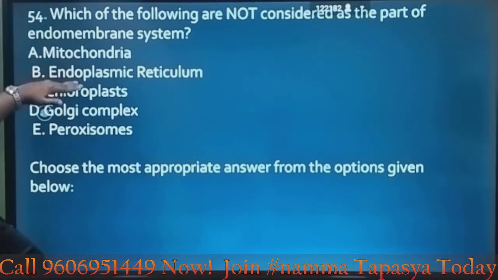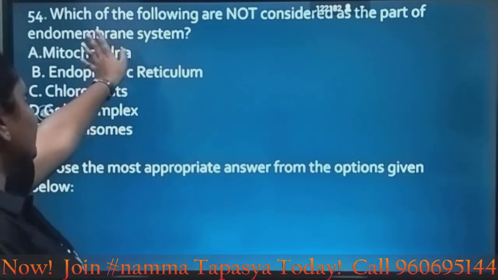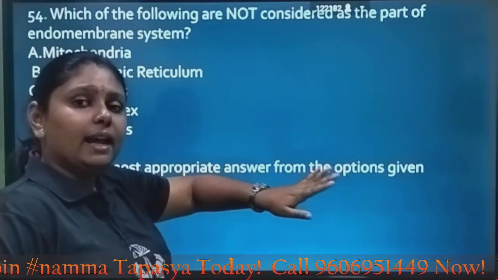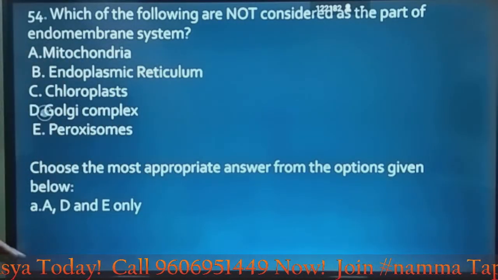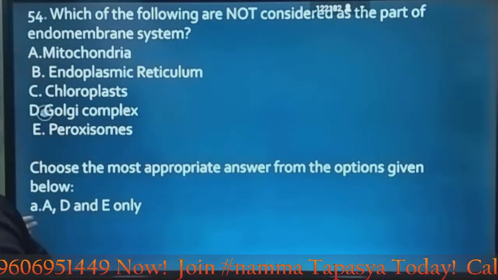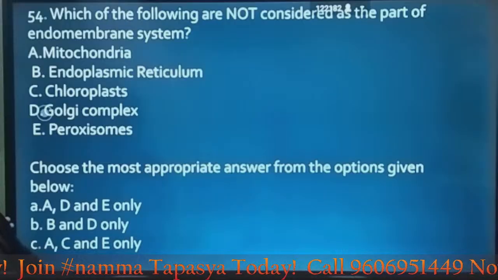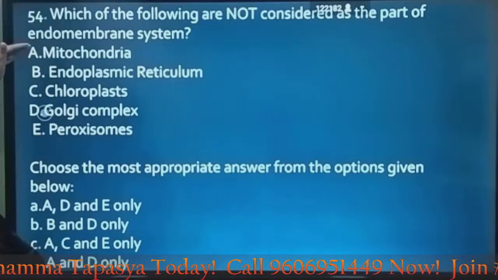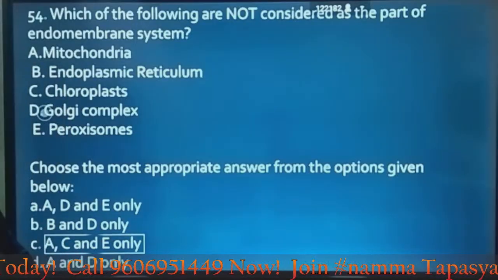But mitochondria, chloroplast and peroxisomes are not a part of the endomembrane system and are distinct in function. So let's look at the options. They are asking which are not present, so it is A, C and E. Option C is the answer.